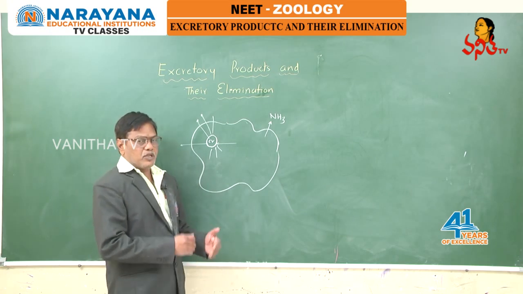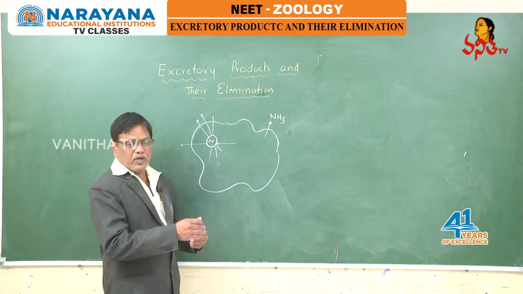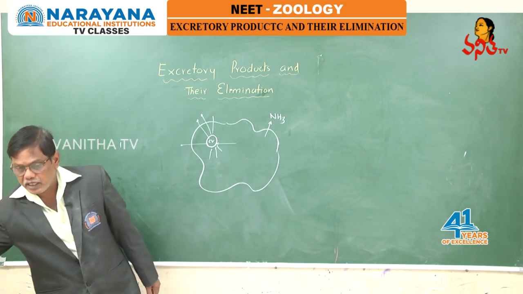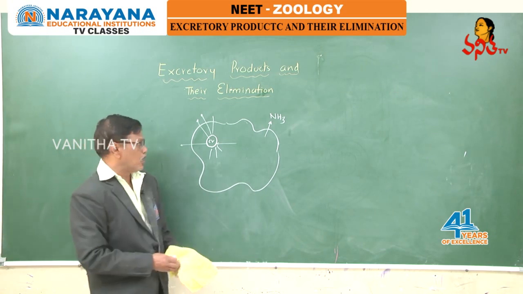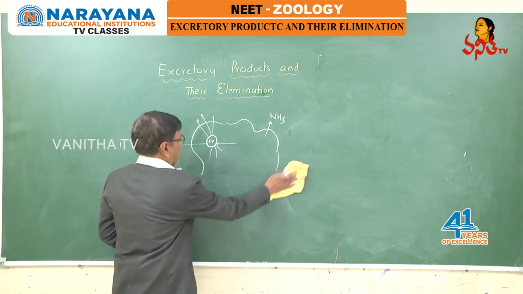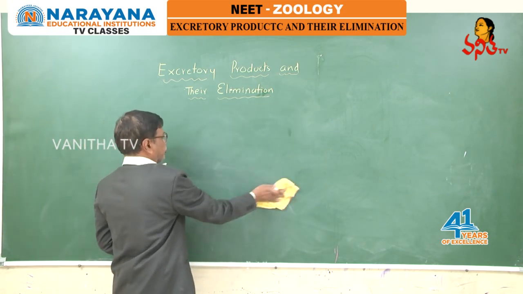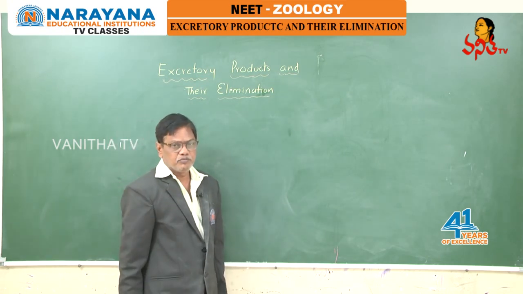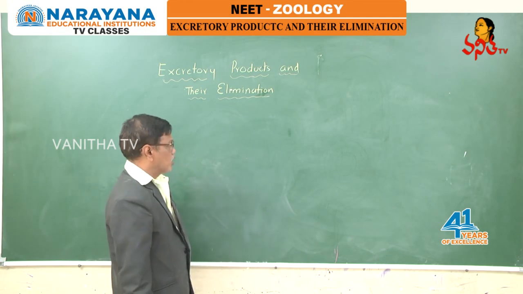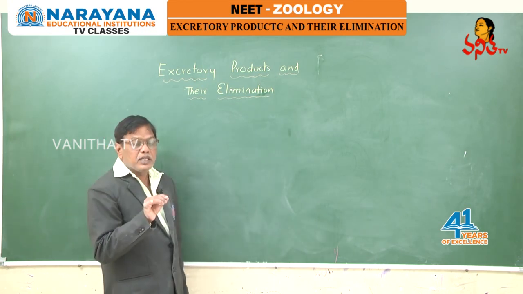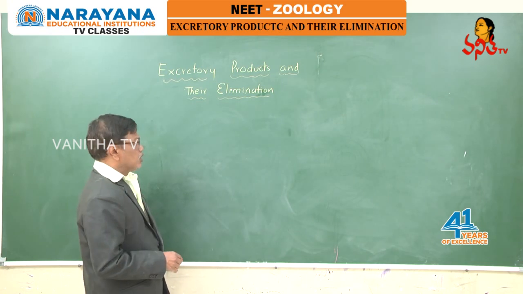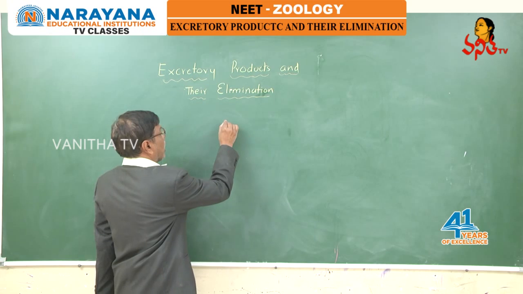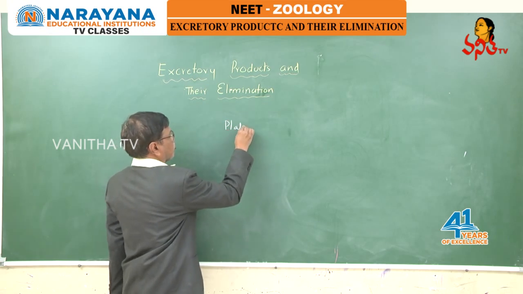Then coming to the first metazoan groups, poriferans and cnidarians. In poriferans, cnidarians and ctenophores, excretion takes place through the body surface by a simple process called diffusion. For the first time in the history of the animal kingdom, definite excretory organs appeared in phylum Platyhelminthes.